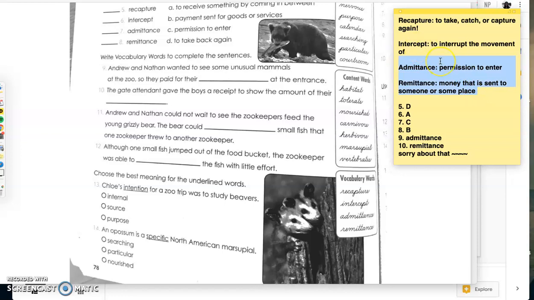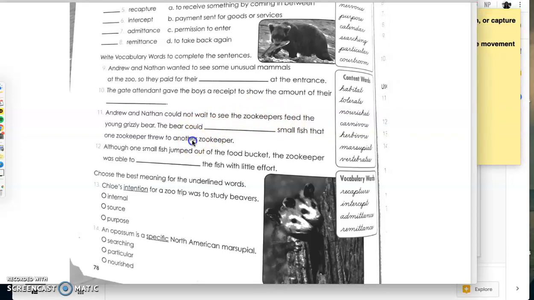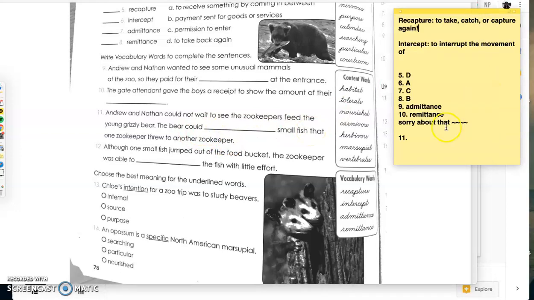Intercept and recapture. So intercept is to interrupt the movement, so going in between something. Recapture is to take it back again. In this context, it says there are 2 zookeepers that are throwing the fish to each other. So the bear is going to go in the middle and catch it. That's why number 11 is intercept.